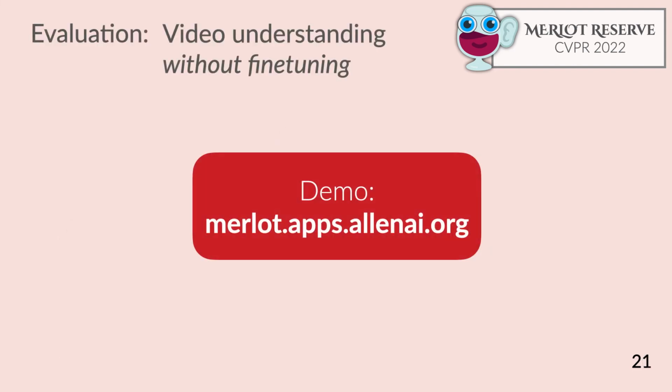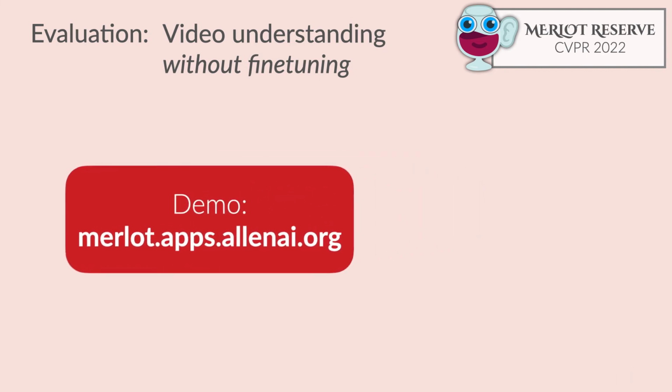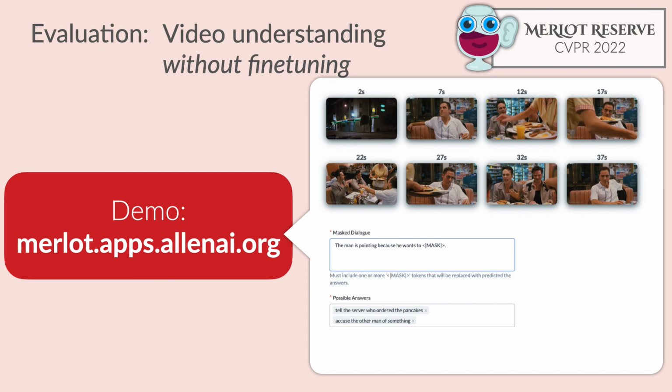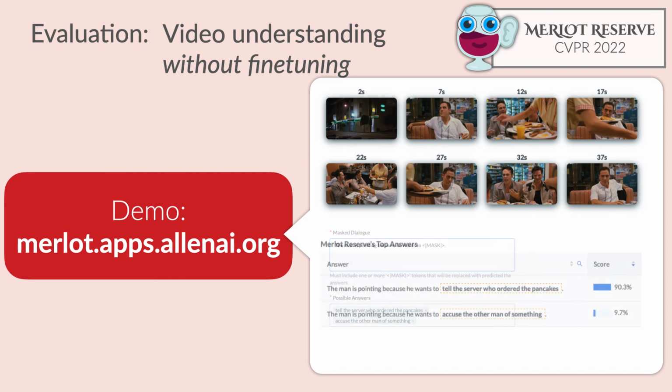Now, even better, Merlot Reserve is capable of zero-shot video QA. I've got a demo here that you're welcome to check out. We can give it the diner scene and tell it to predict what's more likely. Is the man pointing because he wants to tell the server who ordered the pancakes, or to accuse the other man of something? Here it says the man is pointing because he wants to tell the server who ordered the pancakes with 90.3% probability. And again, this is just done in a zero-shot setting without fine-tuning on VCR data.